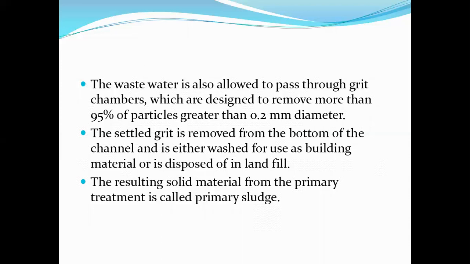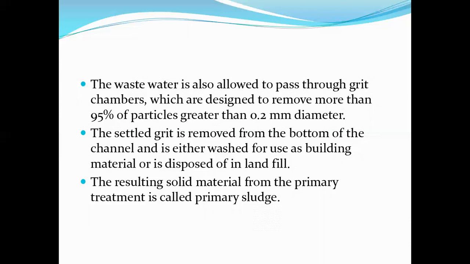Here in the grit chamber also, as in screens in the previous step, some suspended material will be there. That suspended material is called grit. This grit can be used as a building material, or if not, it can be disposed of in landfills. Next, the resulting solid material from the primary treatment is called primary sludge. Whatever solid material is collected in this step of primary treatment will be called primary sludge.